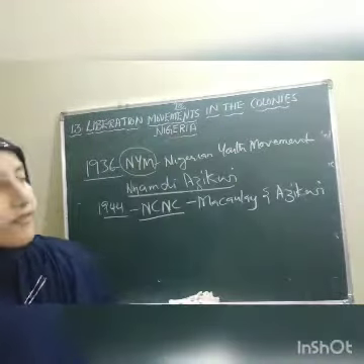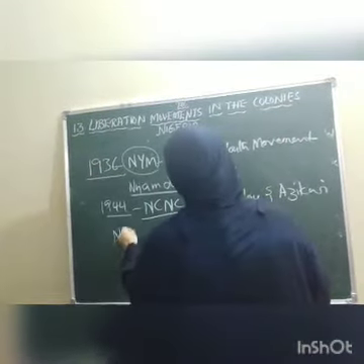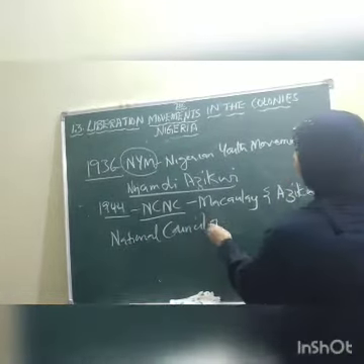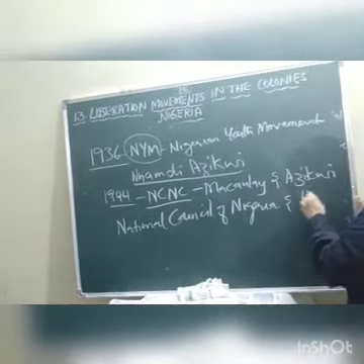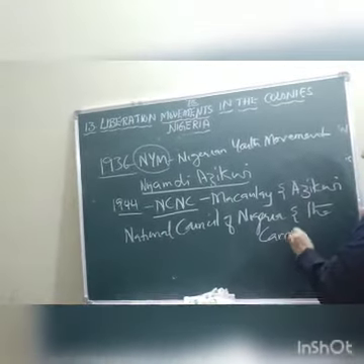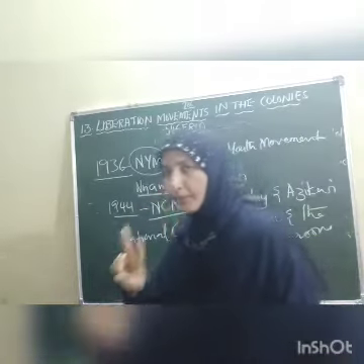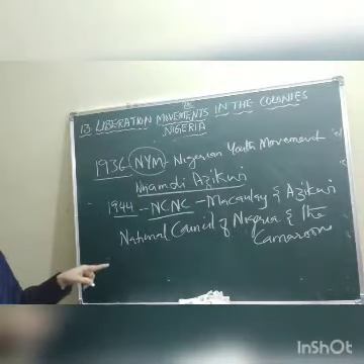So what is the full form of NCNC, children? NCNC is nothing but National Council of Nigeria and the Cameroons. This was a party founded by two important leaders by the name Macaulay and Nnamdi Azikiwe.